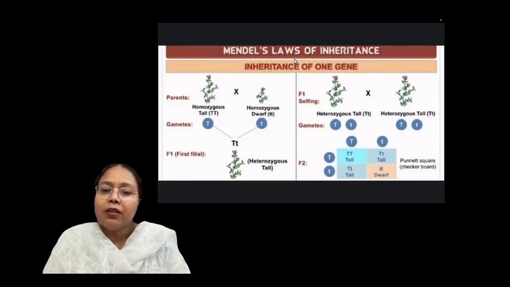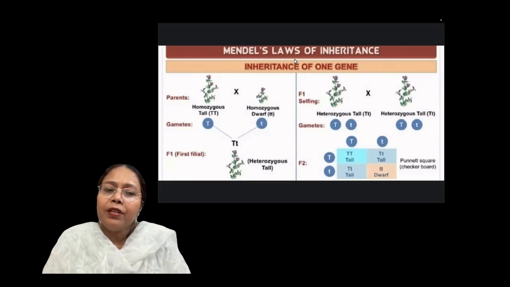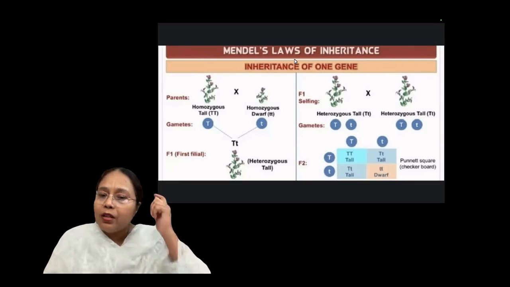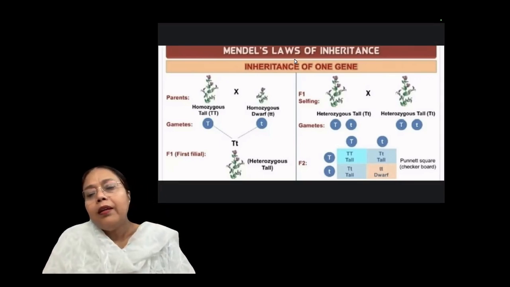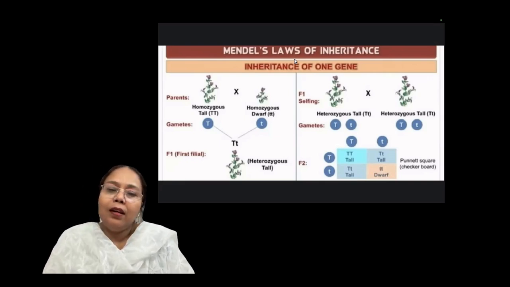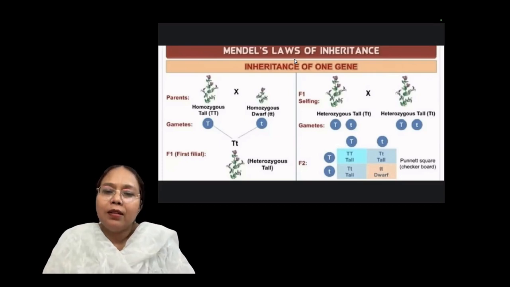You are seeing it on the screen. The dwarf character appeared. He was amazed. How is it possible? In the F1 generation it was not shown, but in the F2 generation it is shown. At that time, there was no physical explanation of these alleles or genes.